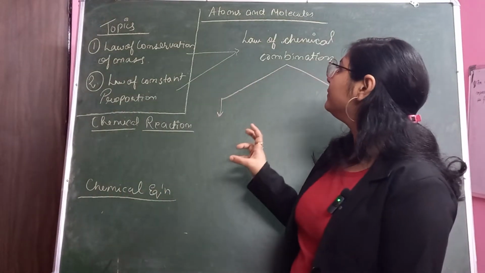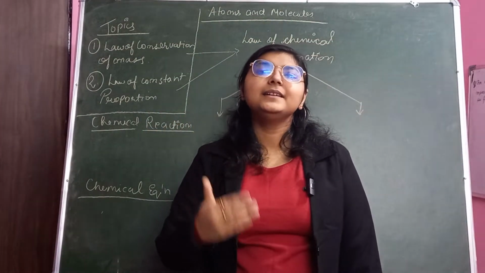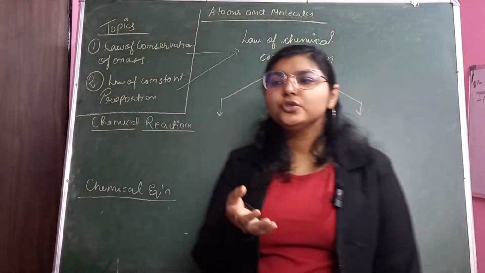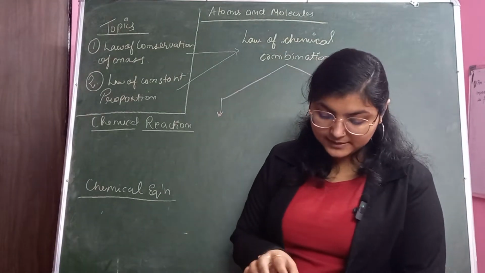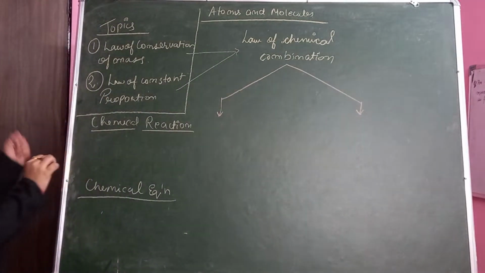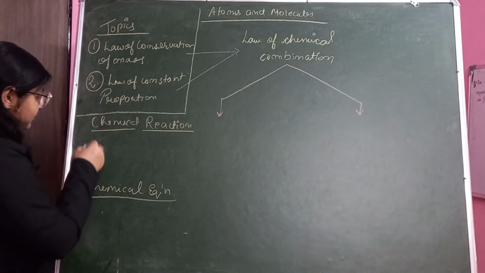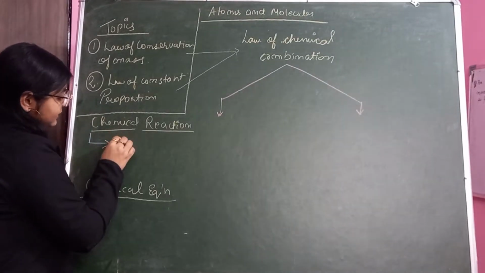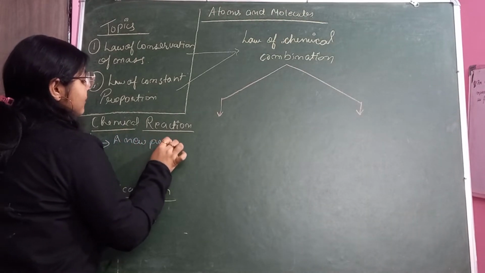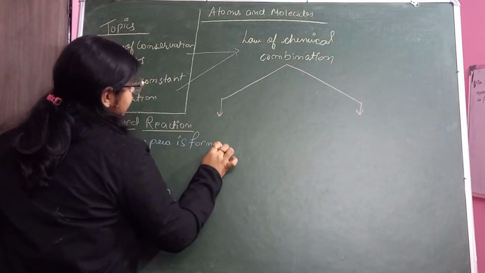And now coming to when I said that whenever a chemical reaction takes place, it takes place by following some law, right? So what is a chemical reaction? That is the first question that comes in our mind. So a chemical reaction can be identified by certain points. Okay, and what are those points? The first point is a new product is formed. If a new product is formed, you can say that a chemical reaction has taken place.